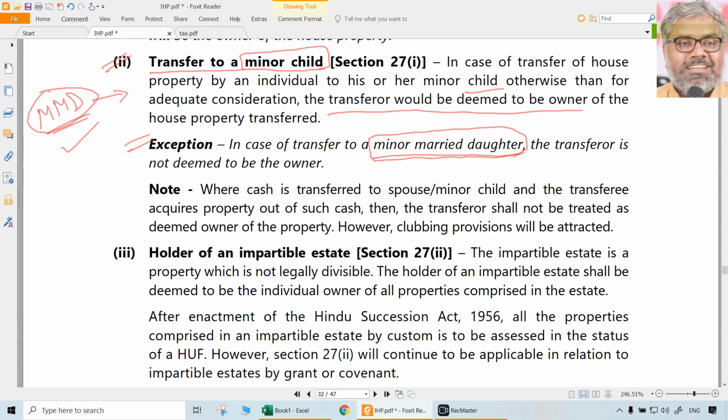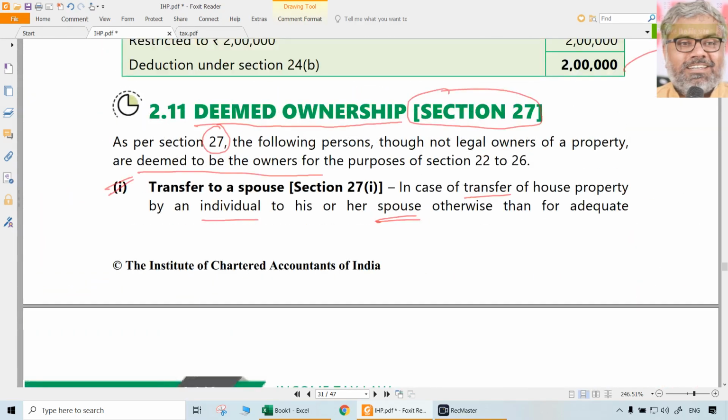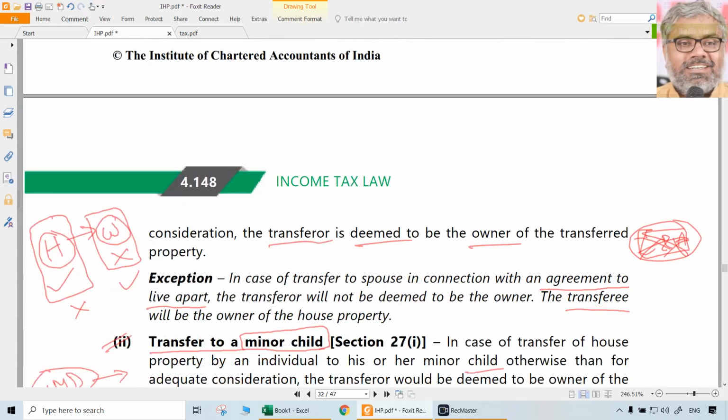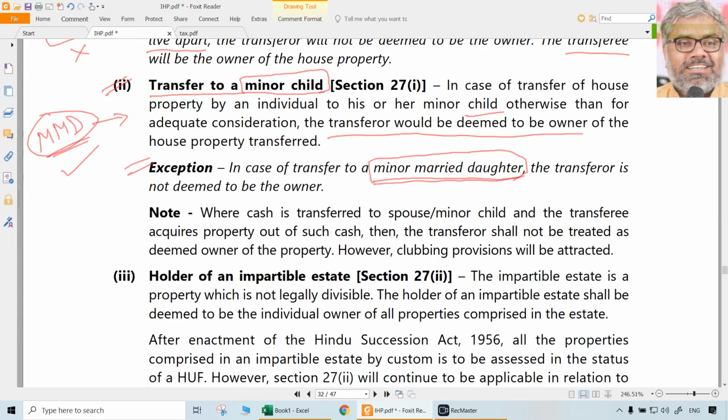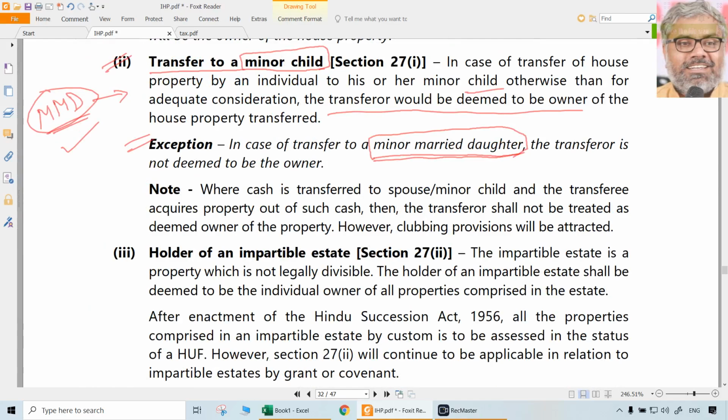That differentiation is important. Otherwise, people will mix up things unnecessarily. Whatever common sense or general knowledge they have, where required you have to use that. If you mix that up unnecessarily here, then there is no logic in that. So here also there is no logic. We don't know why they said that. Okay, fine, whatever it is. Law said that, and whatever the law says is final. But why the deeming provisions are applied, that we can understand. Why transfer to a spouse or transfer to a minor child without adequate consideration is almost as good as ignored by the Income Tax Act, because these could be dummy transfers.